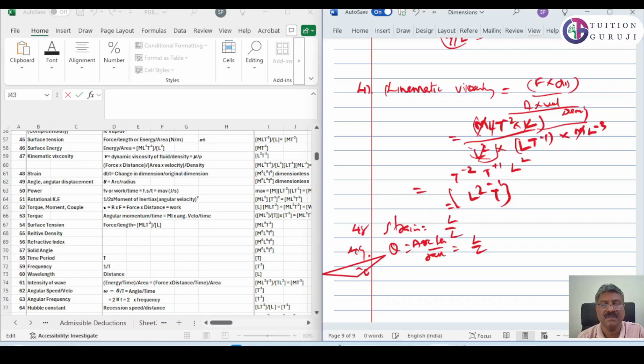50 is power. Power, we know exactly, is work by time. Work we know is M L square T raised to minus 2, divided by T. So it will be M L square T raised to minus 3.